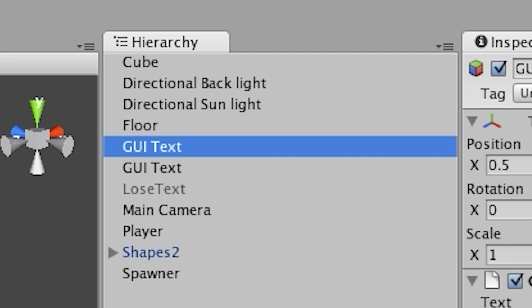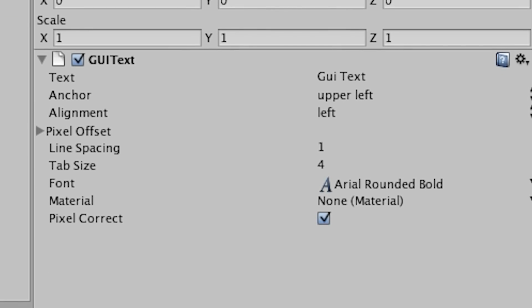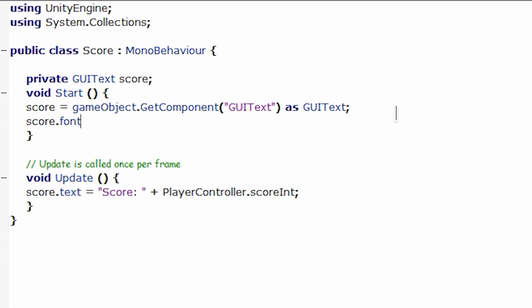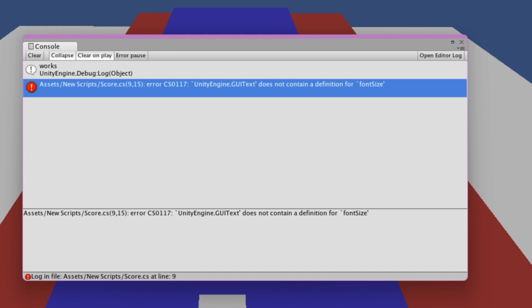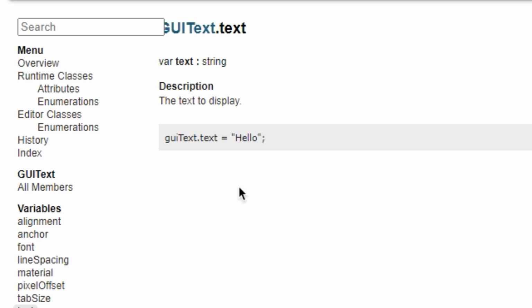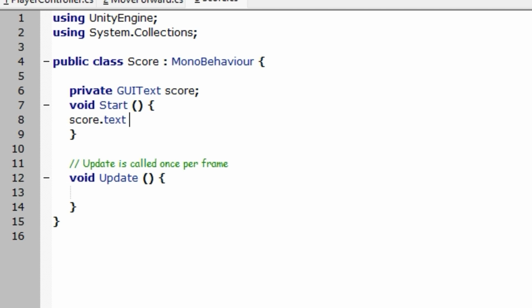When you add a text, you don't get a canvas. You don't even get the ability to adjust font size. I even tried doing it in the script. It gives me an error every time. So we have to settle on this small ass text. Other than that, the setting up of the text is pretty much the same as it is in the current version.